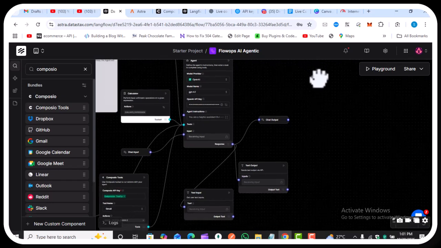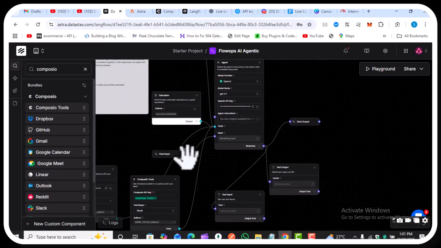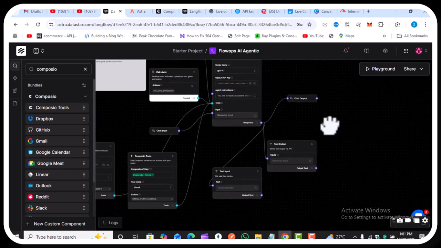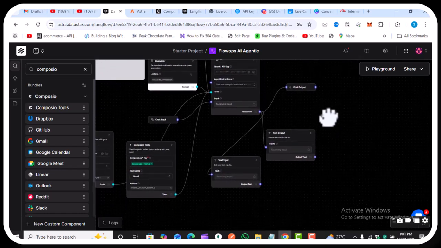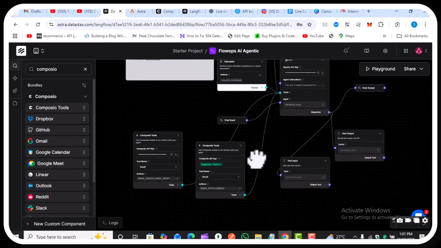We also have our chat input going to the input of the OpenAI, and a chat output for the responses coming from the OpenAI. What we are expecting to do is create a meeting via the chat.